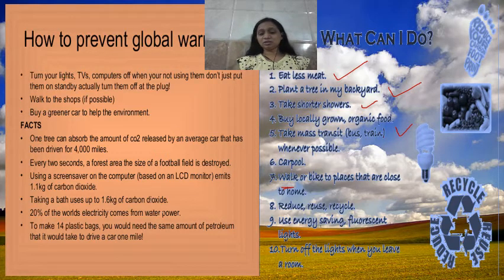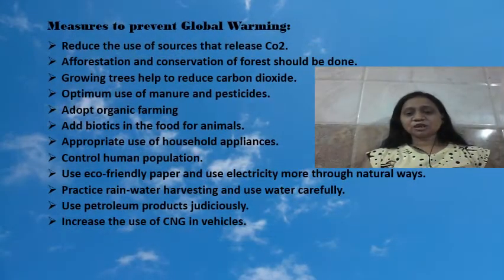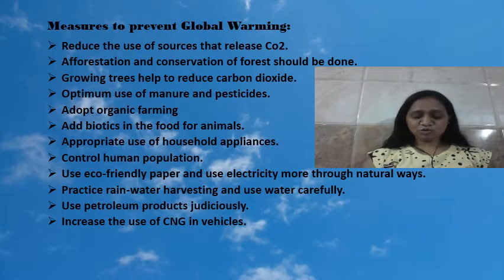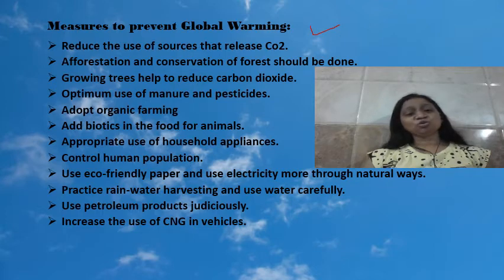See, it is a bulb. A fluorescent bulb should be used, so that there is energy saving. Turn off the lights when you leave a room. When you leave the room, turn off the light. That saves energy.